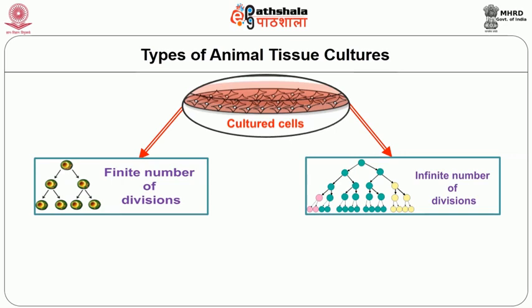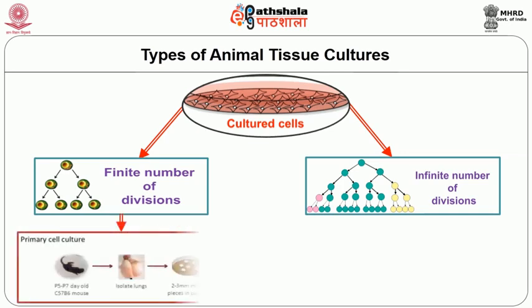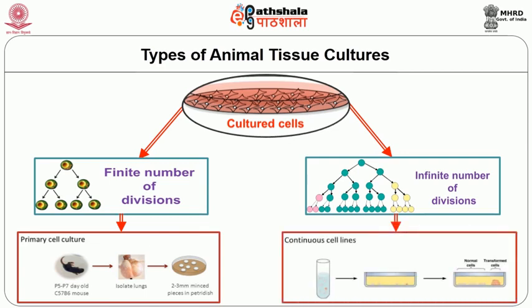That is, the cells can be maintained for a long time in culture when they undergo certain changes that immortalize them in culture. Such cultures are termed as cell lines. Thus, the culturing of cells that are initiated from freshly harvested tissue or organ which has a finite life in culture is termed as primary culture, and the cells that are immortalized in culture are termed continuous cell lines.